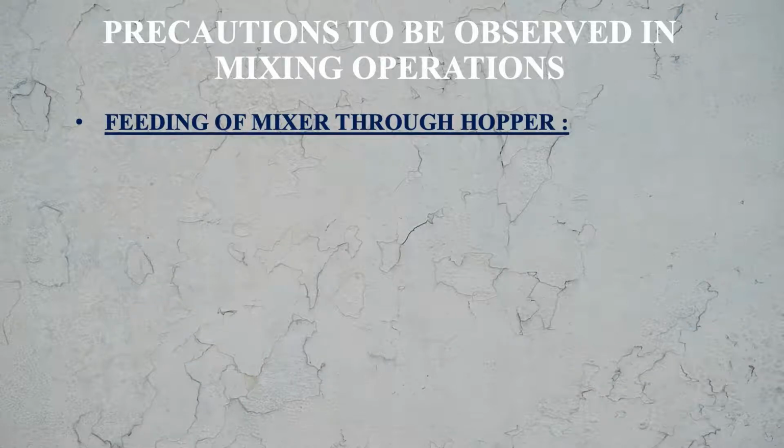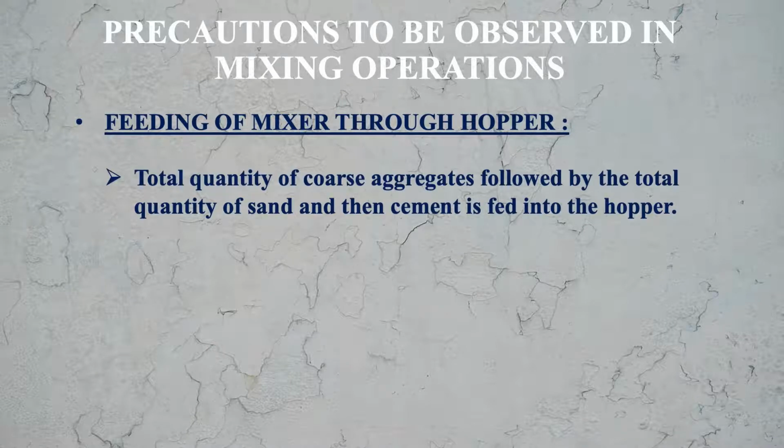Then, feeding of the mixer through hopper. In this case, what we do? The total quantity of coarse aggregates, followed by the total quantity of sand, and then cement is fed into the hopper. So this is the order of feeding the different ingredients: first coarse aggregate, second sand, and then cement.